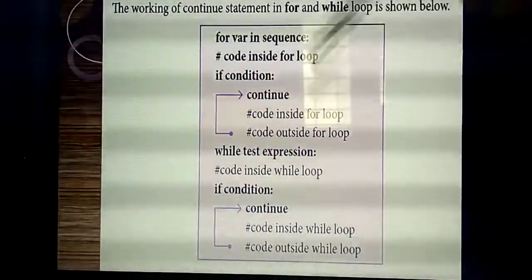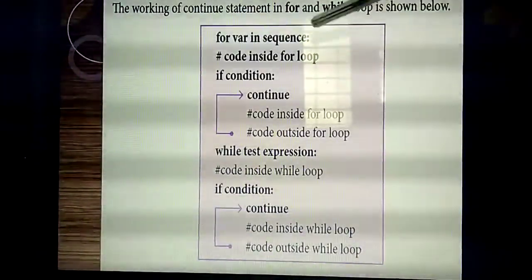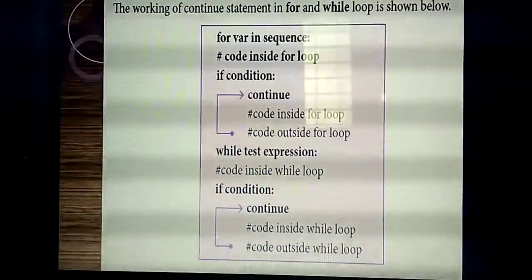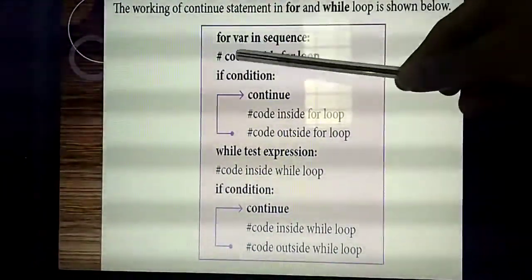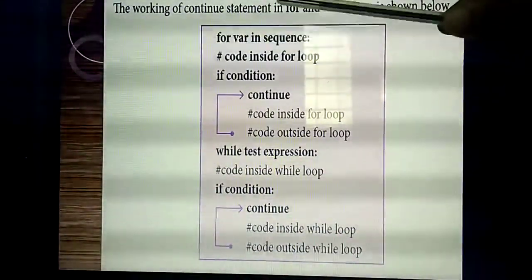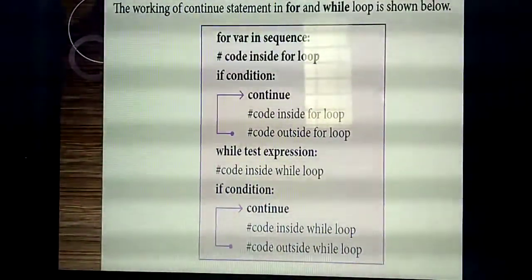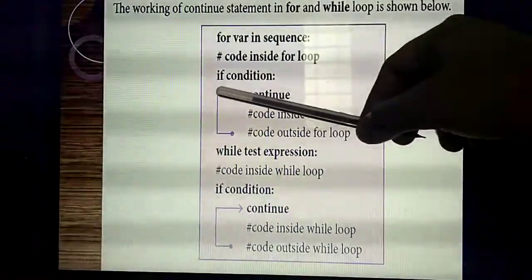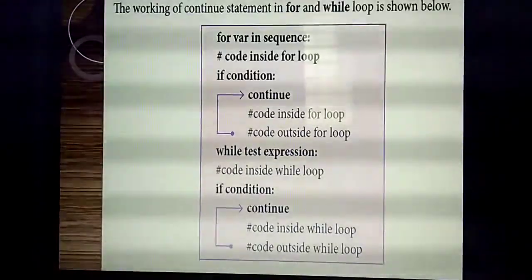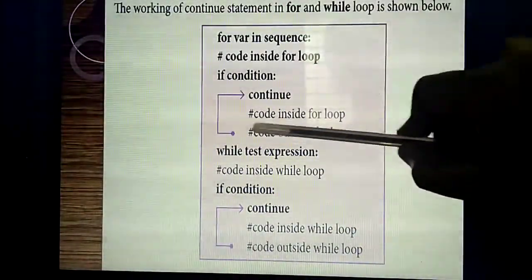This is the syntax, or an example pseudocode, for the continue statement inside a for or while loop. It is the same as the break statement you studied last. Inside, for one variable in sequence, I am giving an if condition. The lines that start with the hash symbol are comment lines, no need to study them. Inside the if condition I am giving the keyword continue. In the break statement flowchart, the control flow goes outside, and the arrow mark points down.